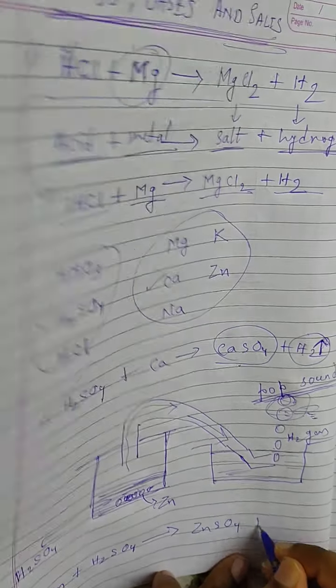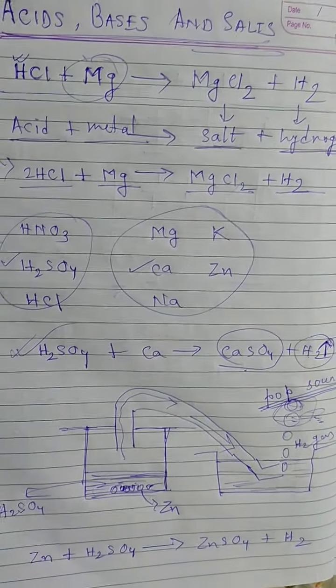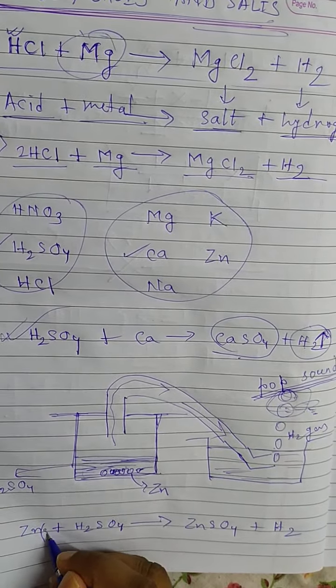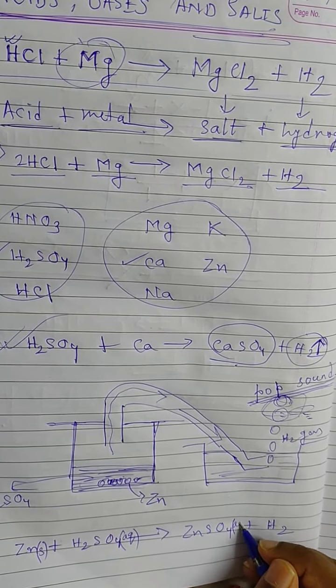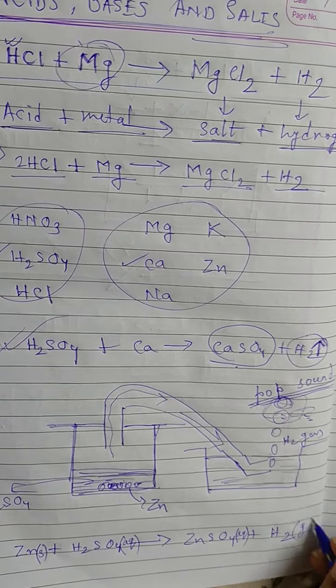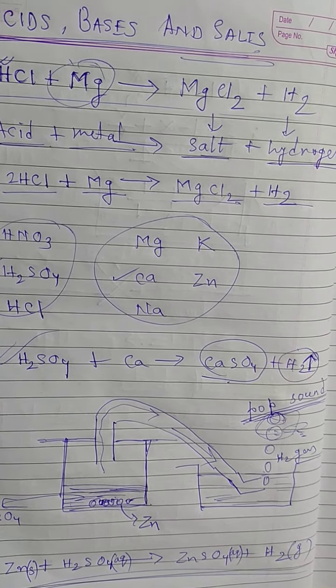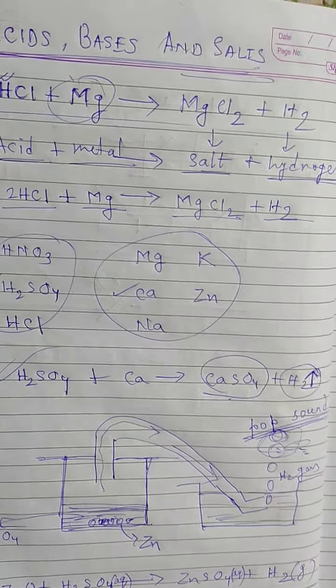ZnSO4 plus H2. This is supposed to be the main example, and zinc is added in solid form, H2SO4 in aqueous form, ZnSO4 in aqueous form, and hydrogen in gaseous form. So this state should be mentioned in every case.